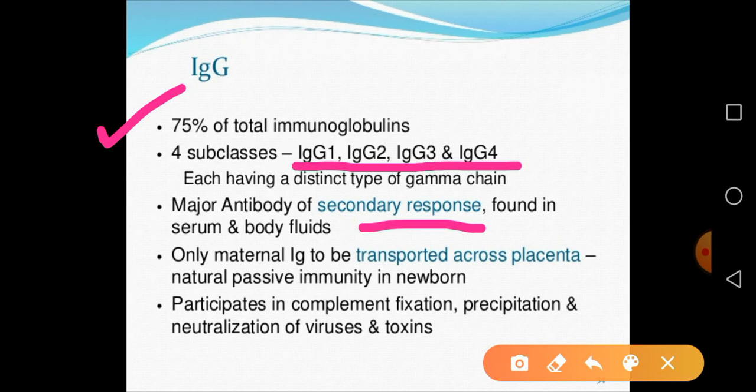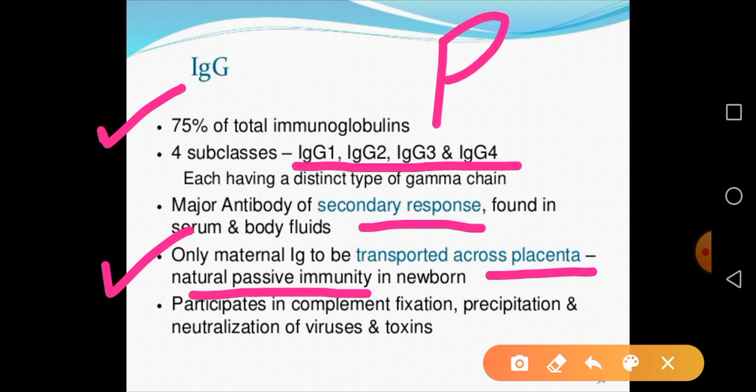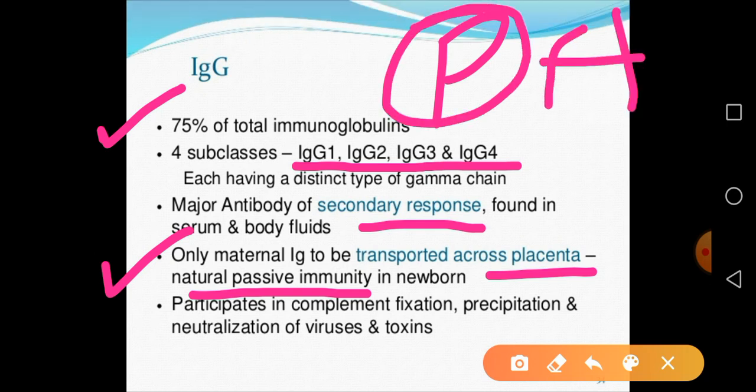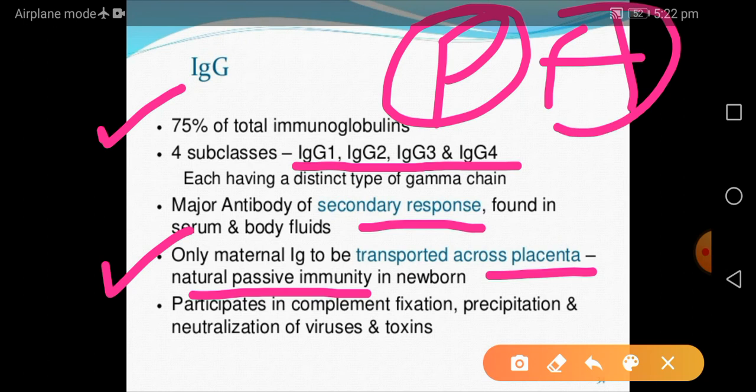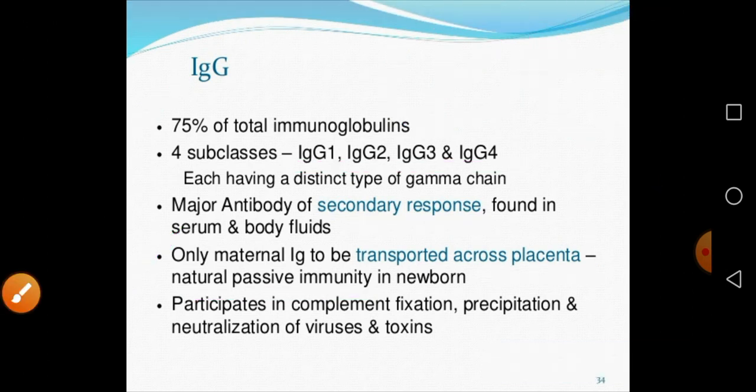And this is the only maternal immunoglobulin that is transported across the placenta. Remember, the only maternal antibody that is going to cross the placenta, and they are responsible for the passive immunity in a newborn baby. So remember, there are two types of immunity. One is passive immunity and the second one is active immunity. So passive immunity means what? Naturally that newborn baby acquires immunity, which is called passive immunity. And active immunity means what? Different types of vaccination give active immunity.